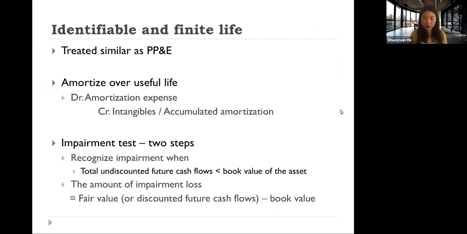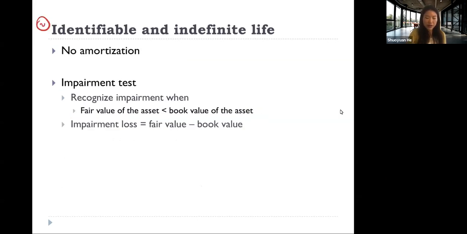And this we already talked about, right? This is the first situation, identifiable with finite useful life, similar to PP&E. The general entry for amortization is debit amortization expense, credit either intangibles or accumulated amortization. And then we have two steps here, similar to PP&E. The second situation, identifiable with indefinite useful life. We don't need to do amortization because it has indefinite useful life. There's no way we can calculate the amortization.